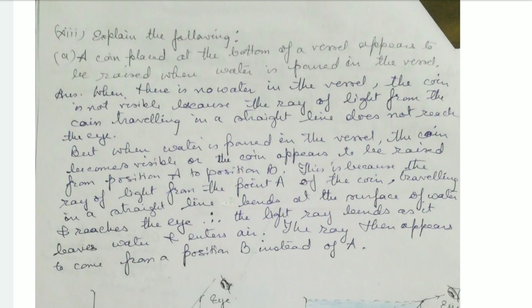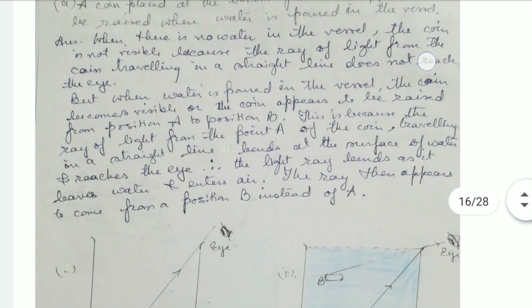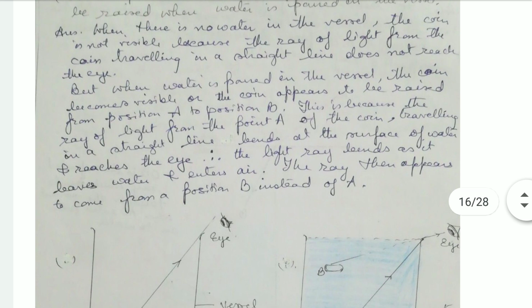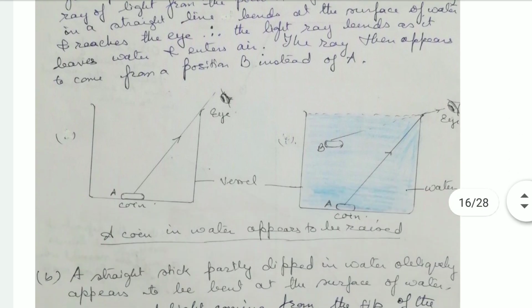This is because the ray of light from A of the coin, traveling in a straight line, bends at the surface of water and reaches the eye, and therefore the light ray bends as it leaves water and enters air. The ray then appears to come from the coin at position B instead of A. In this case also, there is refraction of light.